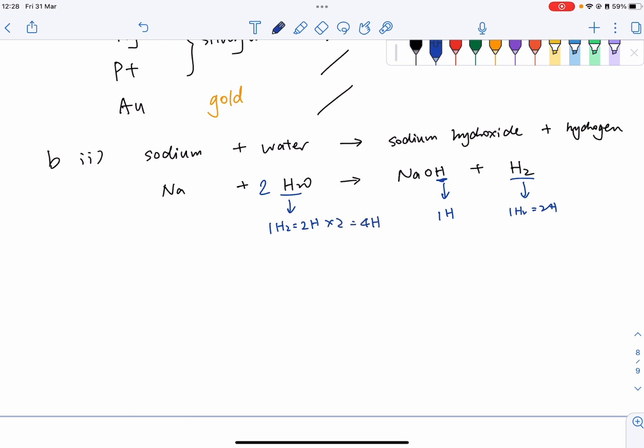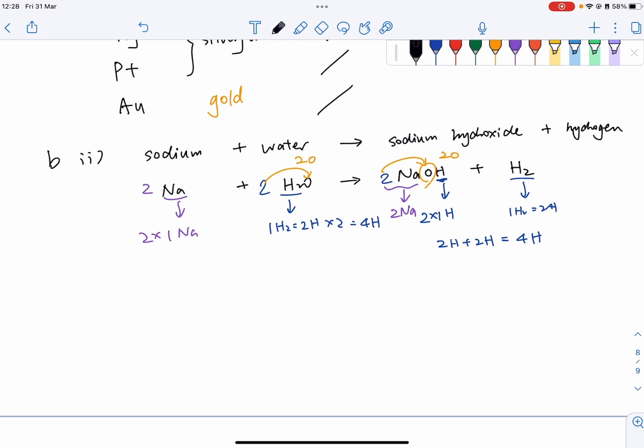I know this one has 2H, so if we put a 2 in front of it, all together it will have 2H plus 2H. The right side will have 4H, right? And then let's continue. Check the oxygen, whether it's correct. We have 2 oxygen on the right, 2 oxygen on the left, and then let's take a look at the sodium. How many sodiums on the right? We have 2 sodiums here, right? And these only have 1 sodium, so we have to put a 2 in front of it. Is it balanced now?